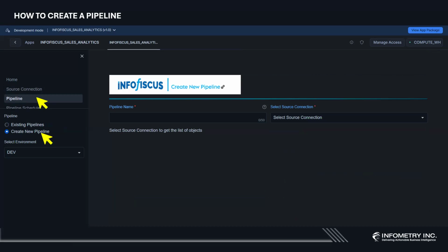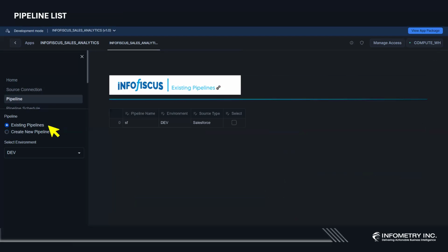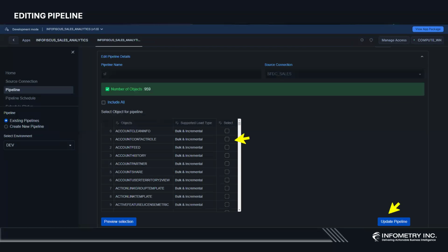For creating a pipeline, you can click on the pipeline menu, select create new pipeline, enter the pipeline name, select source connection, and save it. If you want to visit your existing pipeline, you can go to existing pipeline menu to see the list of data pipelines that have been created. From the existing pipeline page, you can always update it by selecting a pipeline from the list and updating it from the same page.